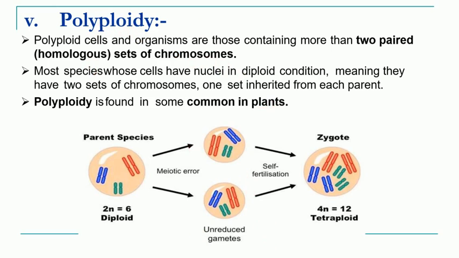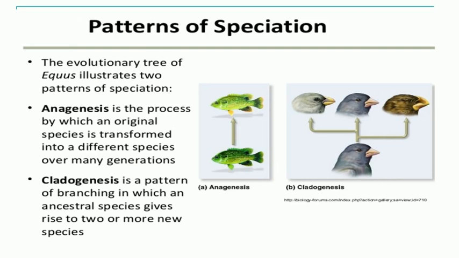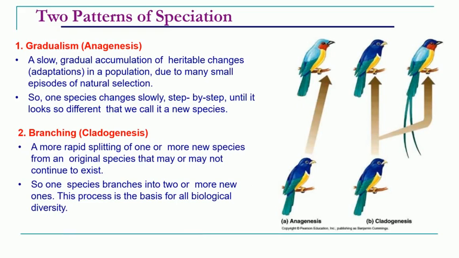Then we have seen two patterns of speciation. When speciation takes place in one direction only, over several generations, resulting in the formation of only one new species, it is called anagenesis. Cladogenesis means branching, that is, one single species diverges into multiple species. Anagenesis is also called gradualism, and cladogenesis is also called branching.